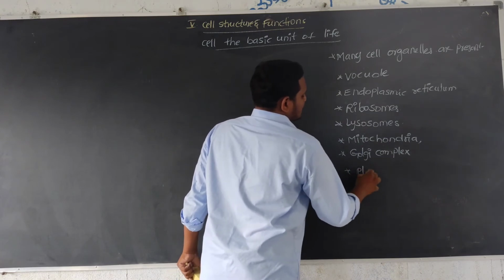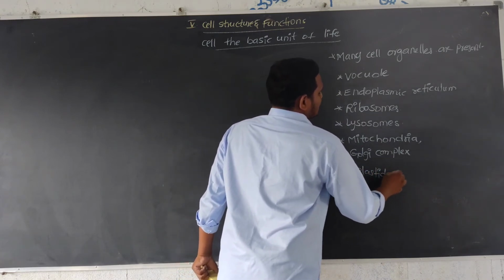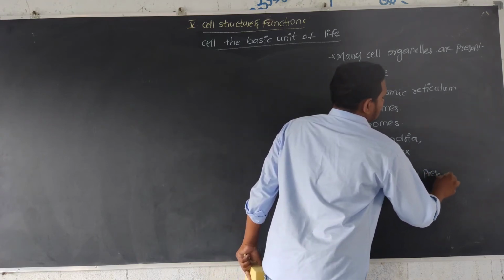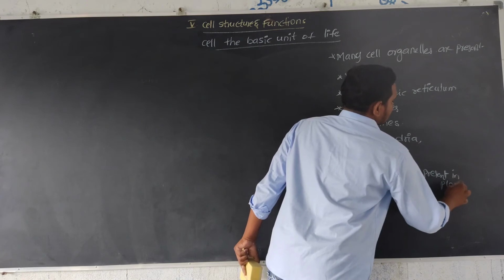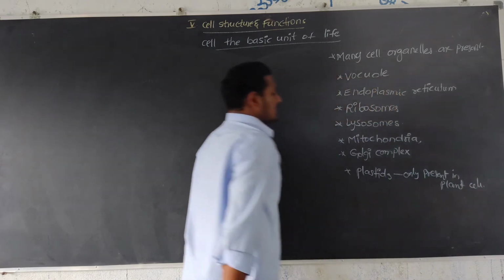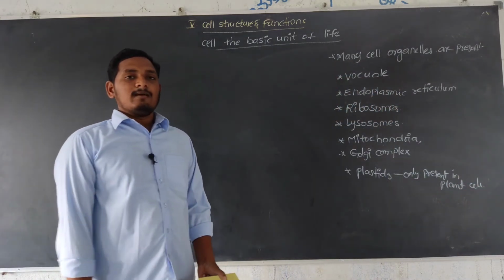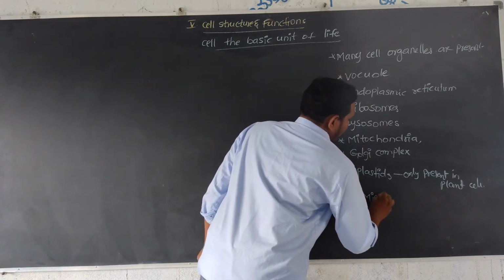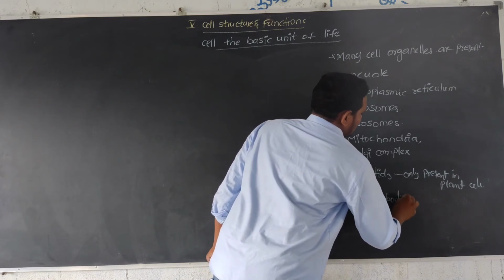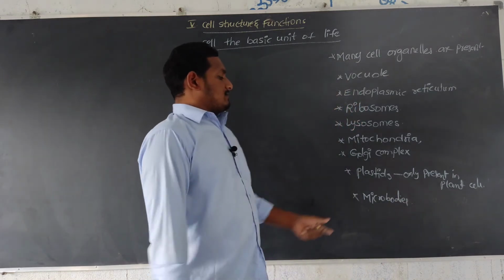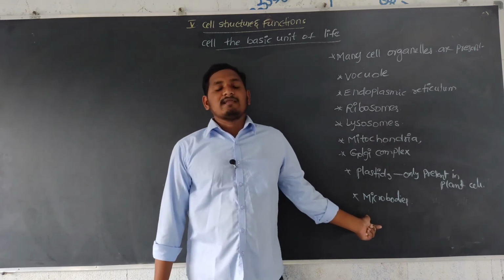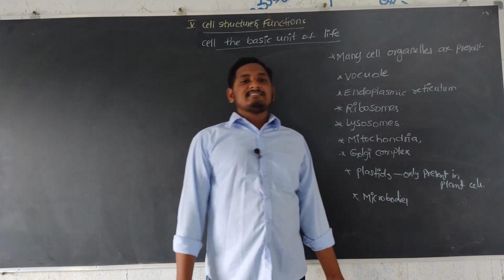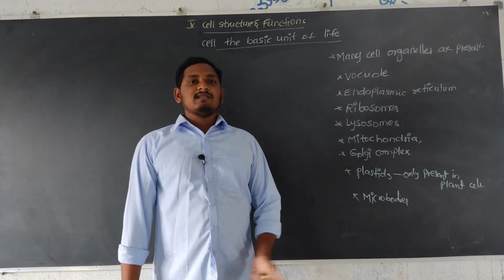Next, plastids. These plastids are only present in plant cells. In animal cells, plastids are absent. Next, microbodies, like peroxisomes, glyoxysomes and spherosomes. These are all microbodies. And centrioles are present in animal cells, absent in plant cells.